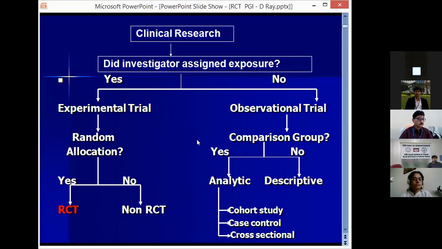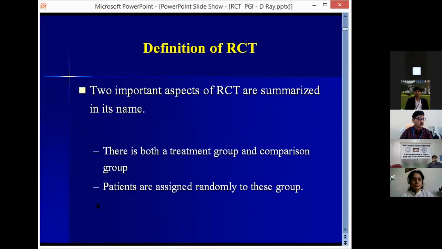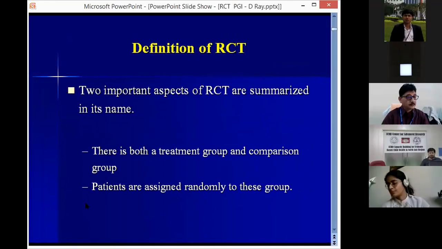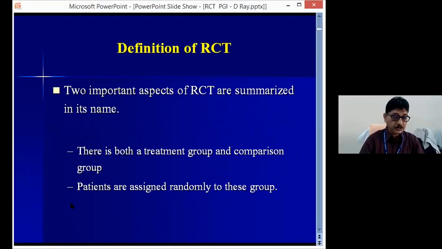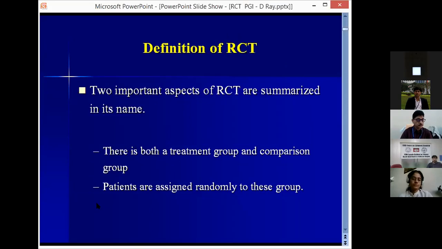So to start with, a clinical research which is an experimental design and is randomized is called a randomized control trial. Now, the definition of RCT: the two important aspects of RCT are summarized in its name itself. There will be at least two groups, just to compare, and patients are assigned randomly to these groups. It may be more than two groups, but at least there should be two groups to be compared.